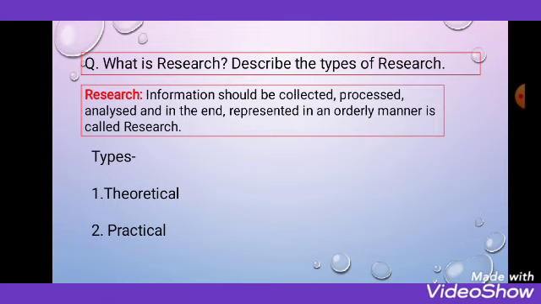But in practical research, you will depend on theoretical research, plus some updated machinery like microcontroller, PLA, FPGA, and you can depend on the virtual laboratory. So part by part you have to discuss all the points, and this question is very important. You found that in 2019 this question didn't come. That's why I'm telling you for 2020 this question is very important.